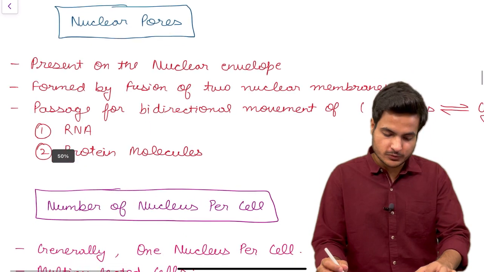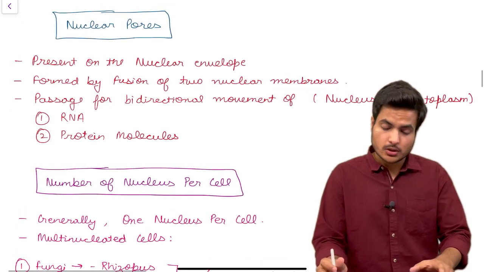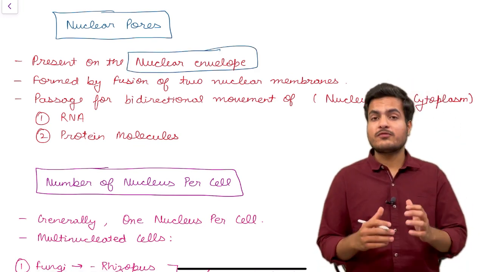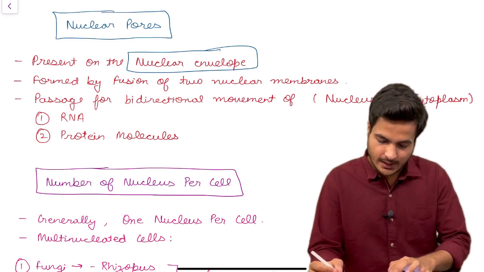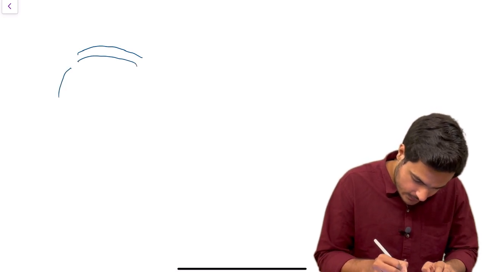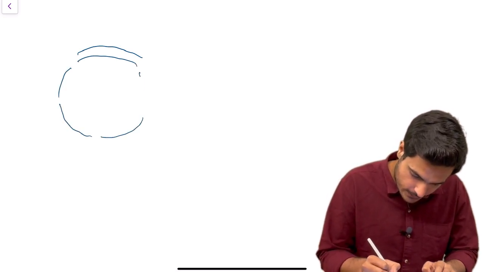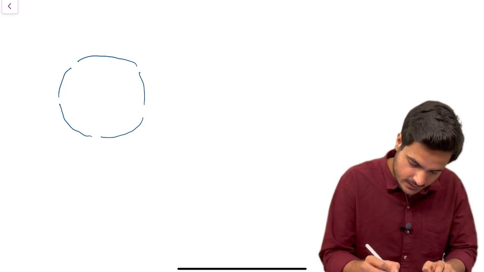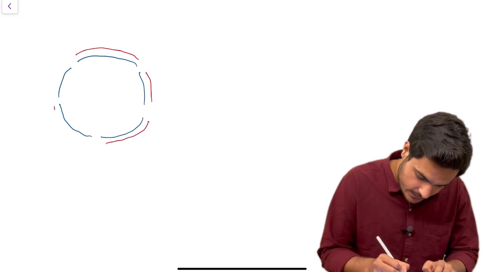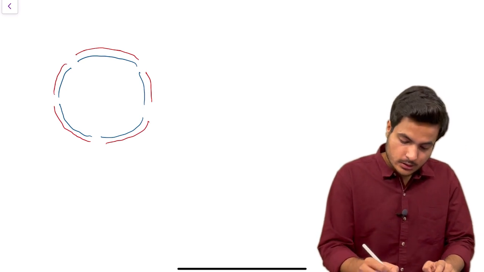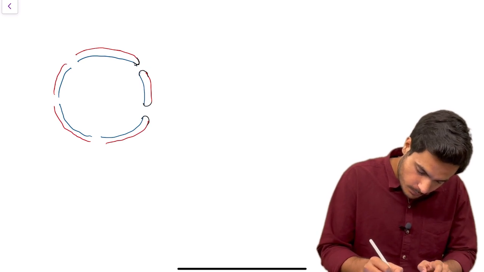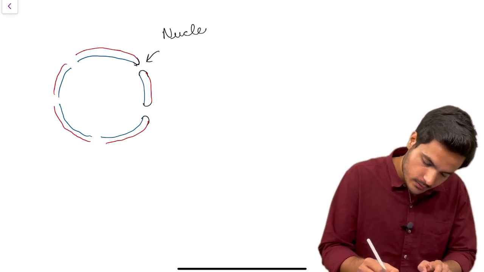Now let's see about the pores which are present in the nuclear membrane. These are called nuclear pores, and these are present on the nuclear envelope. Of course, they are formed by fusion of the two nuclear membranes. Let me explain this point. So if we have an outer membrane and an inner membrane, let me use different colors for different membranes. The inner membrane is represented by blue color, whereas the outer membrane is represented by red color. So whensoever these two membranes fuse, they form pores which are known as nuclear pores.